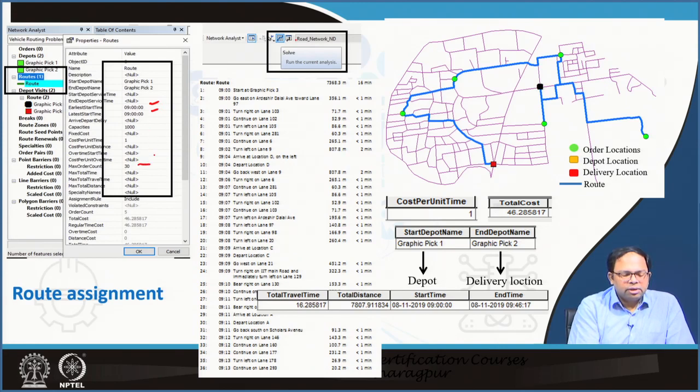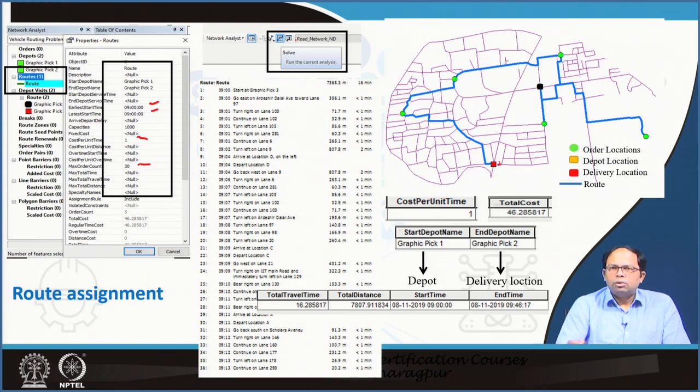This is also where you can set cost per unit time. This is set as 1. So these are the things you can set for this particular route assignment, and then when we run the solver, you get this kind of a solution where you can see this is the delivery location.